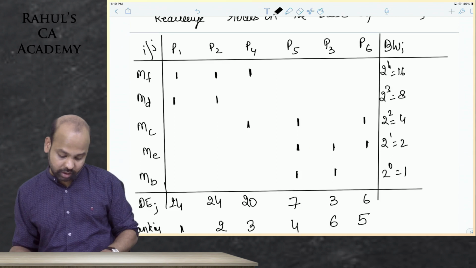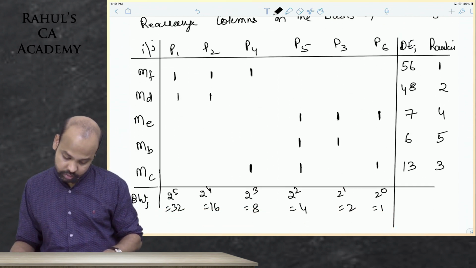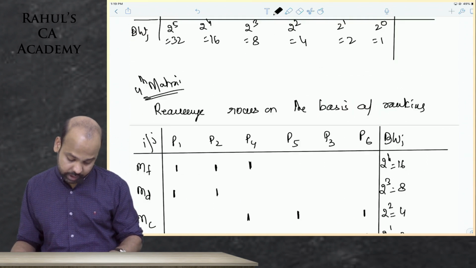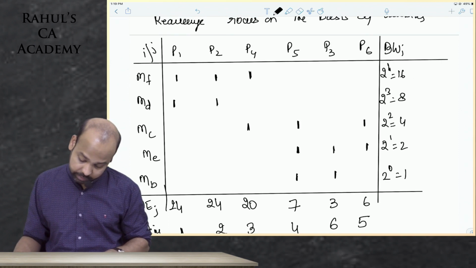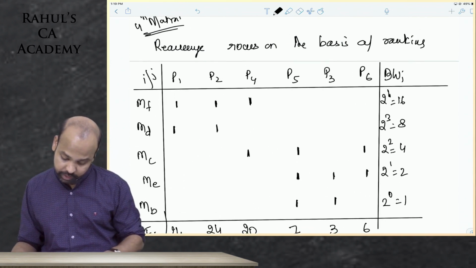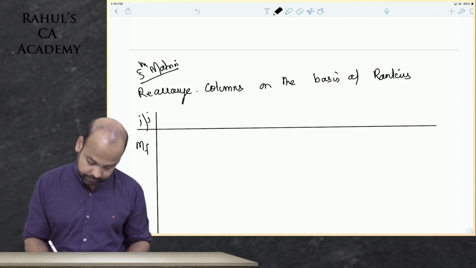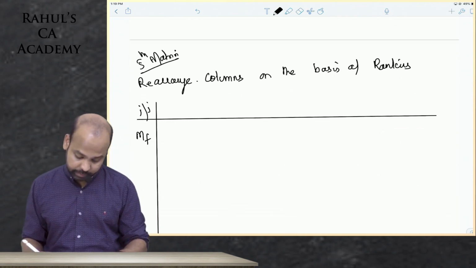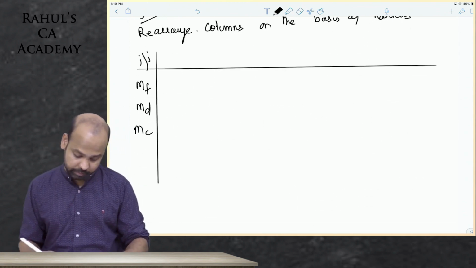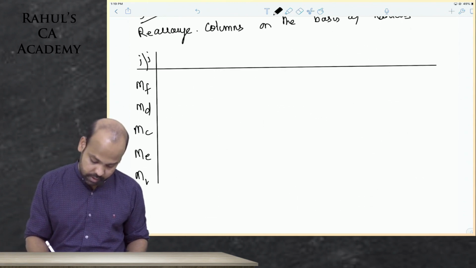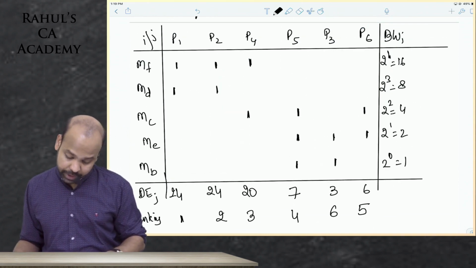Remember, the machines are not being changed, guys, so you'll write MF. Last time, what changed? MC, ME, MB had changed, right? So this will be MF, MD, MC, ME and MB. What I'll do, beta, is simply copy this and interchange. I'll write MF, MD, MC, ME and MB.